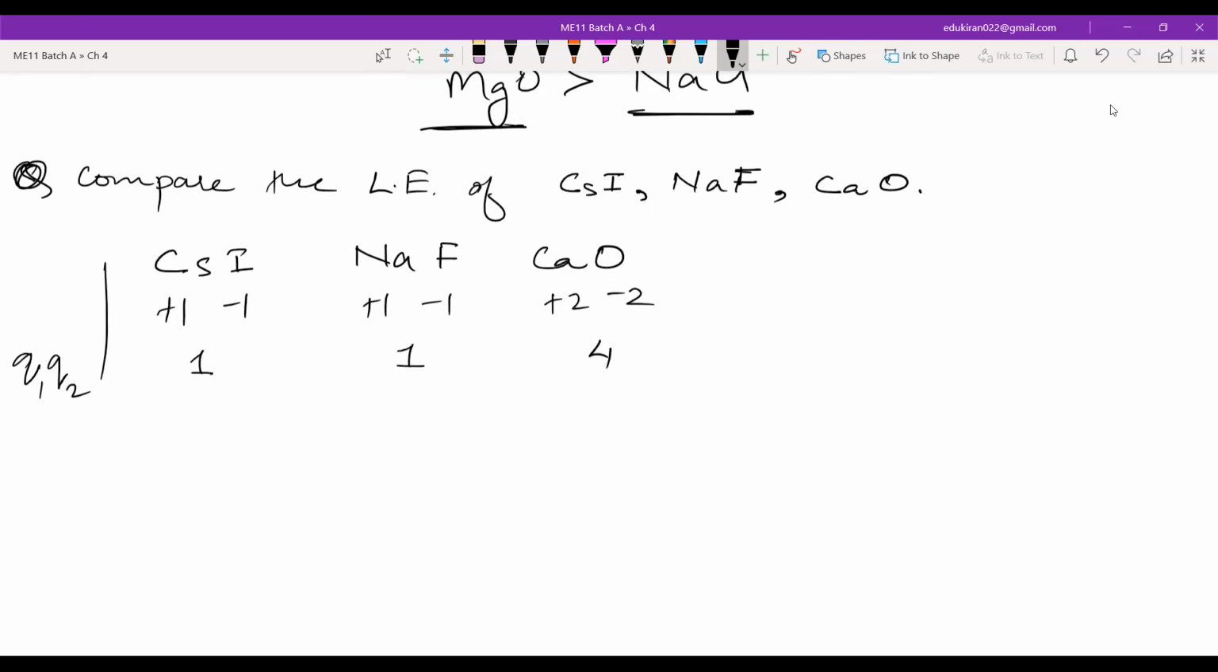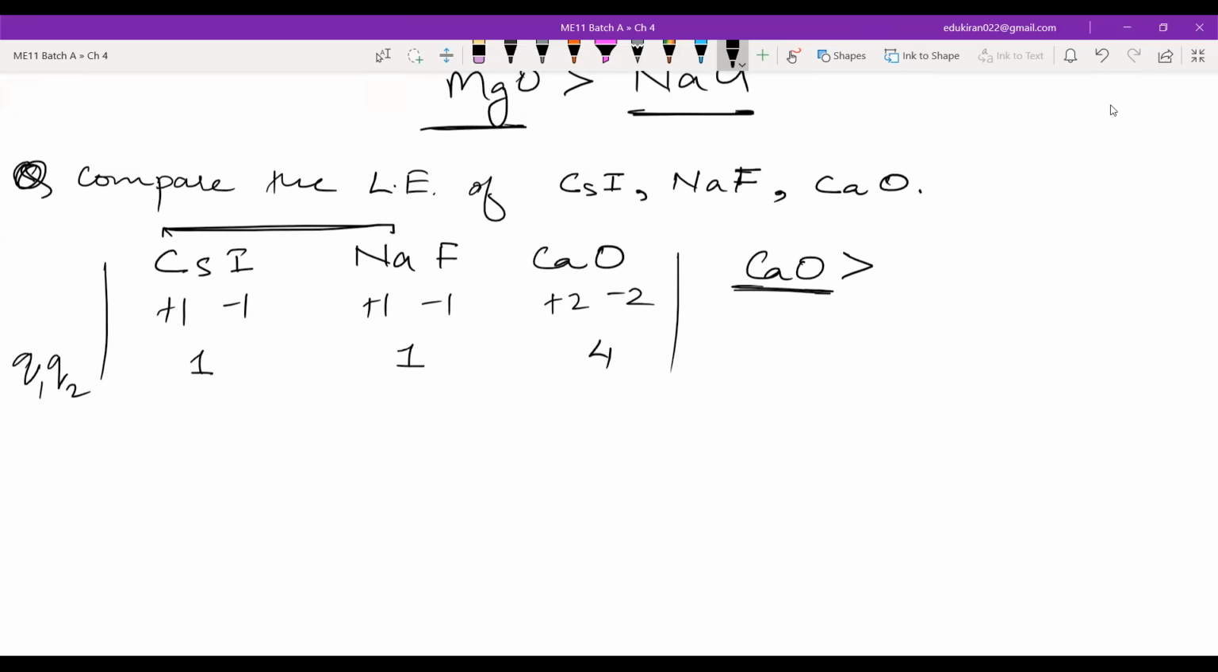Because we just have to look at the magnitude. This is 4. Now, from here we can say that calcium oxide has the highest. Now we will compare between. Please don't write anything. Please look here. I hope you got how the calcium oxide will have the greatest lattice energy, and that lattice energy will